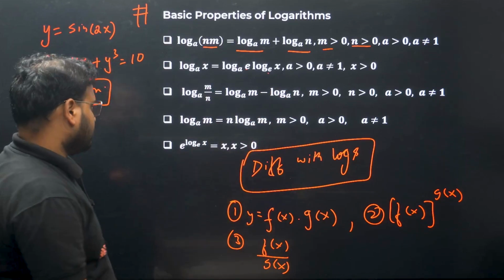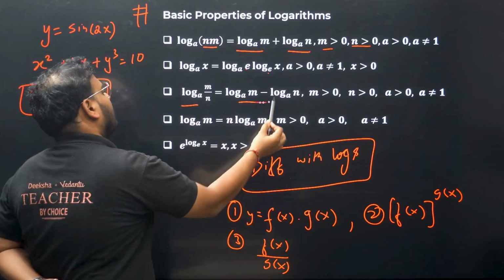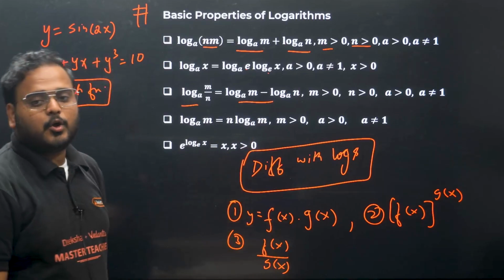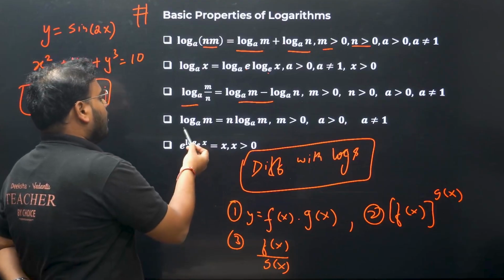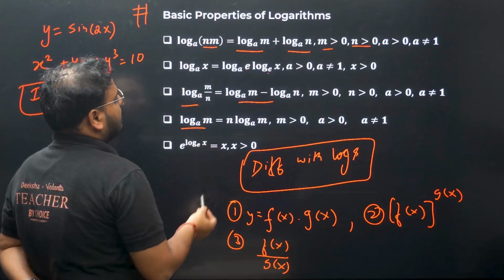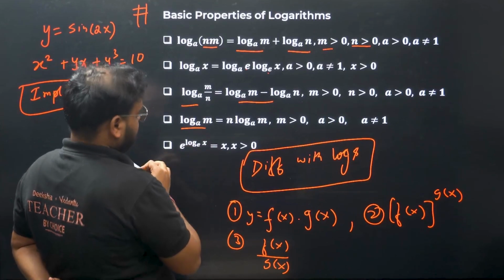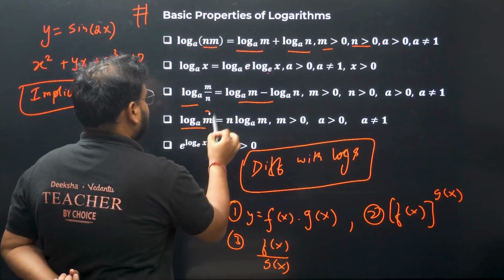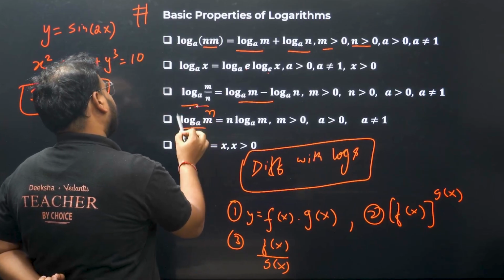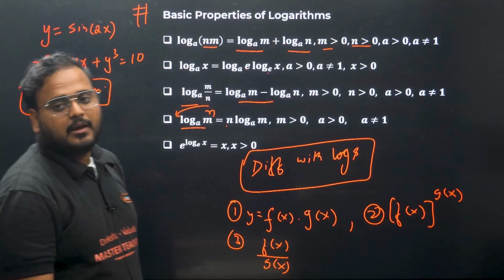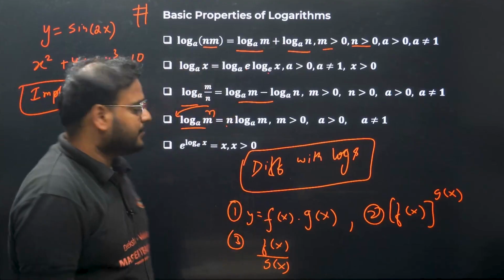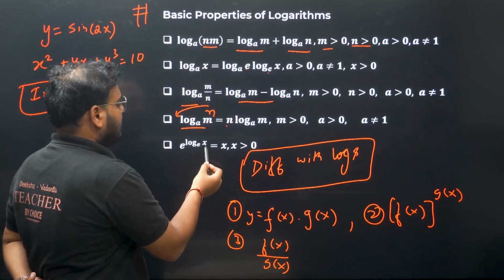Next is the quotient rule: log m by n is log m minus log n with the same base a. Then for log of m power n, this n comes in front as a coefficient, so n log m with the base a. And e power log e x is simply x.